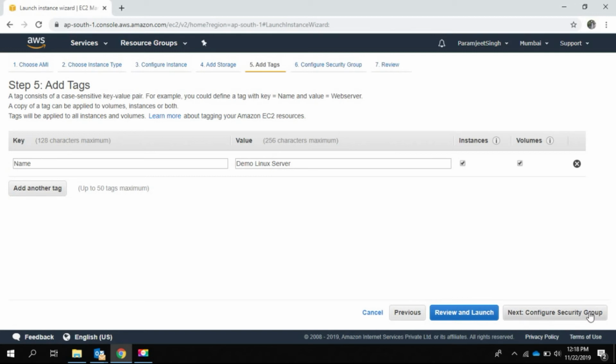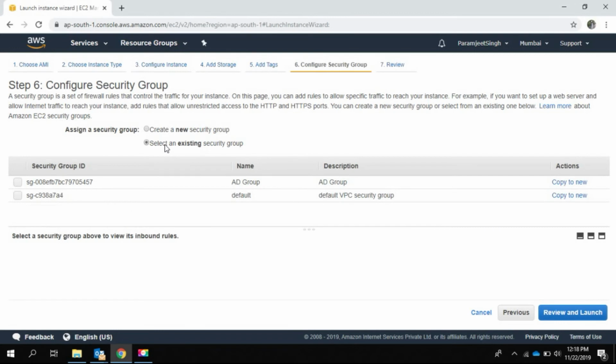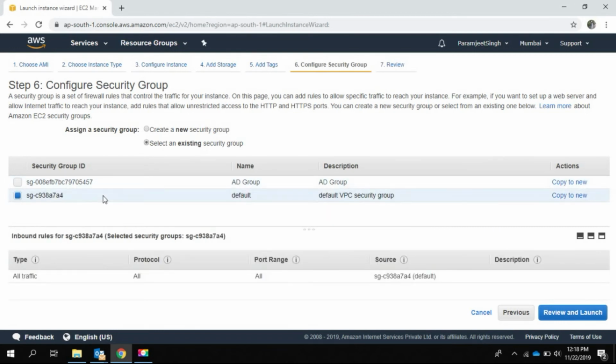We will just go to security groups. Security groups allow us to talk between the EC2 instances. We can choose a new security group or we can select an existing security group. Just click on select existing security group. I have two security groups with me. We'll choose this one, default, which has all traffic allowed.